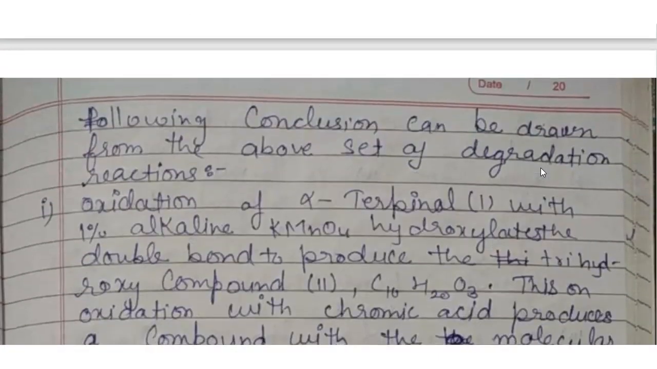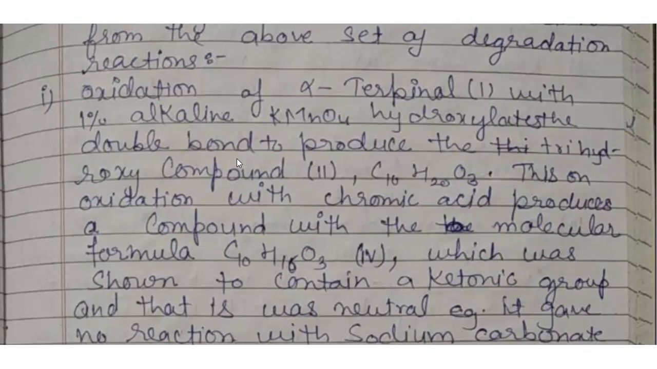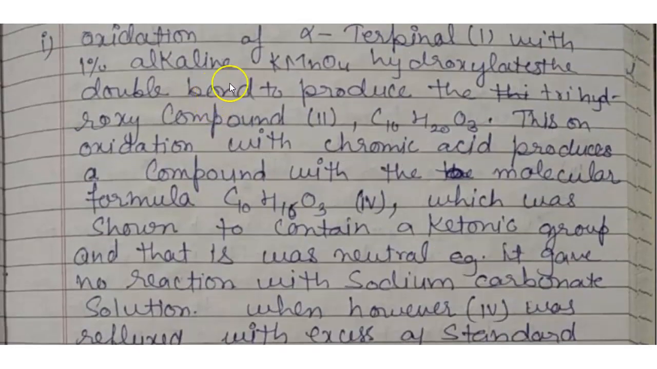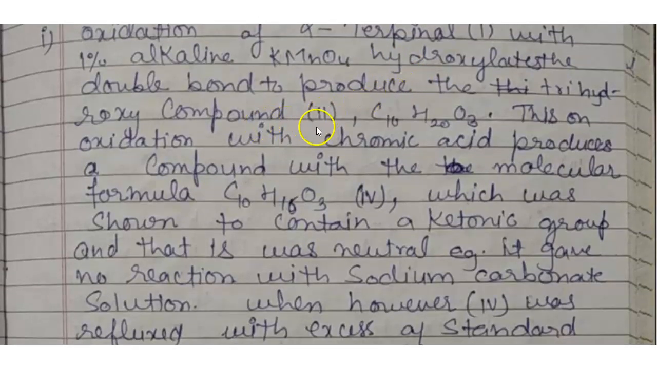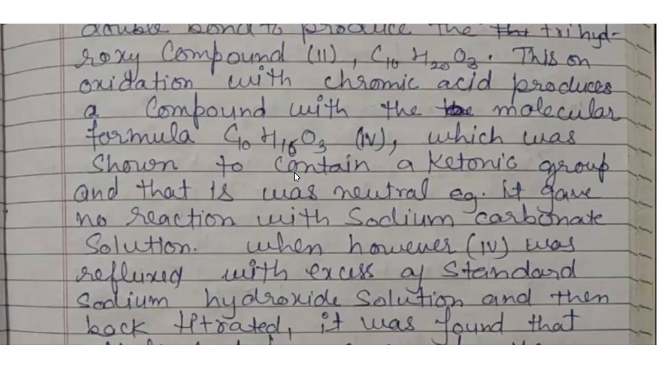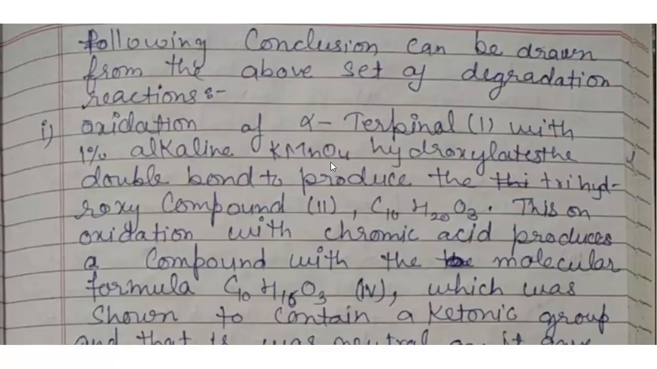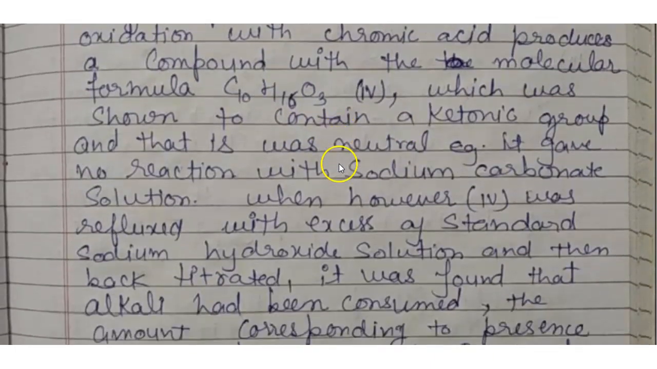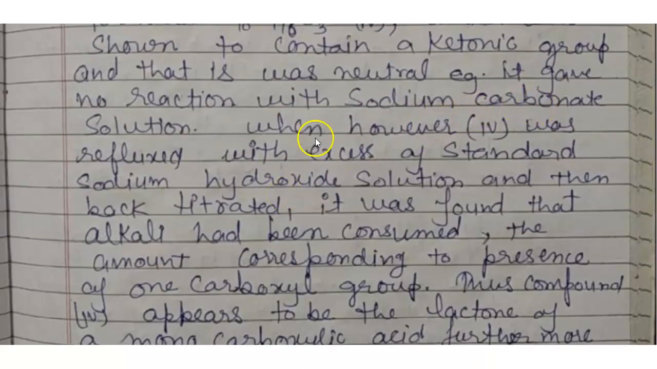C7H10O4. Next, the following conclusions can be drawn from the above set of oxidation reactions. Oxidation of alpha terpineol with 1% alkaline KMnO4 hydroxylates the double bond to produce the trihydroxy compound C10H20O3. This on oxidation with chromic acid produces a compound with molecular formula C10H16O3. Here we have discussed the reactions we carried out, okay. It was shown to contain a ketonic group and that it was neutral. For example, it gave no reaction with sodium carbonate solution.